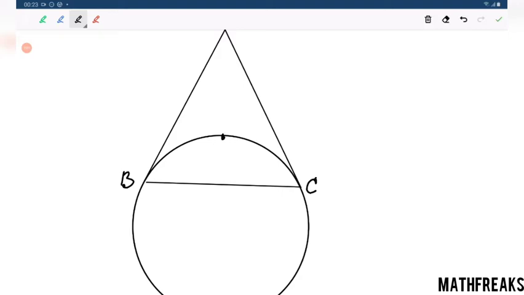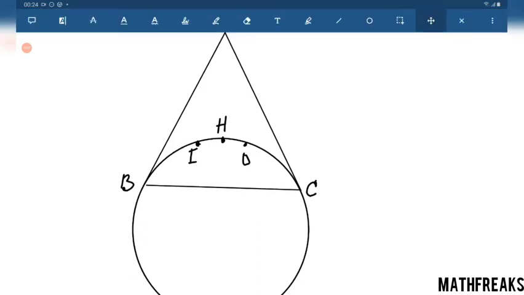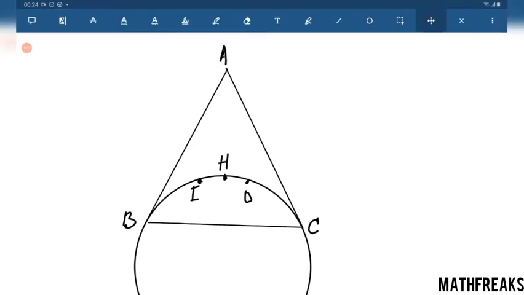Suppose, let me assume that this is H, here is I, and here is O. I do not know what the points are exactly. This is just a blind assumption.